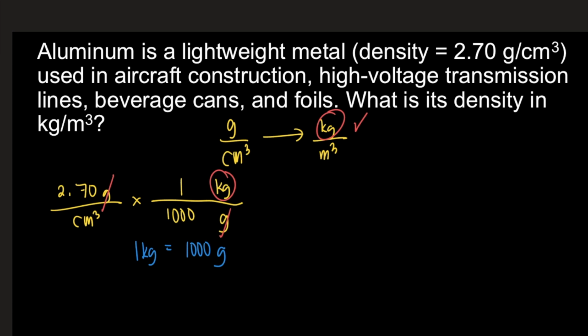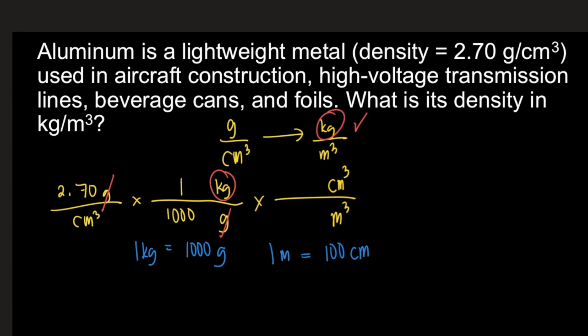Now let's convert cm cubed to meters cubed. So you put cm cubed on top and then meters cubed in the denominator. Now if you can recall, 1 meter is equivalent to 100 centimeters. But be careful, don't automatically plug in 1 and 100 into your solution.